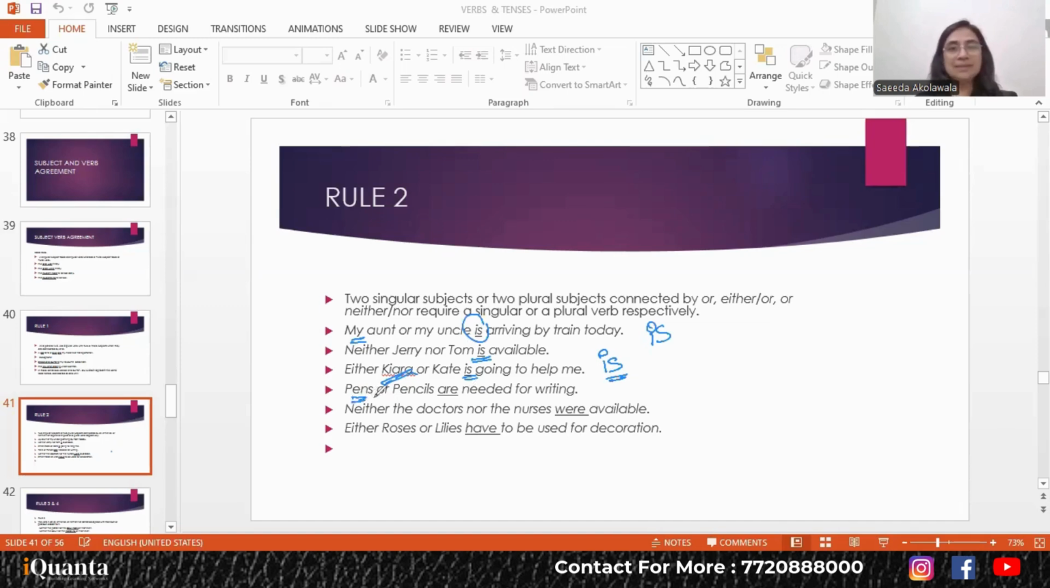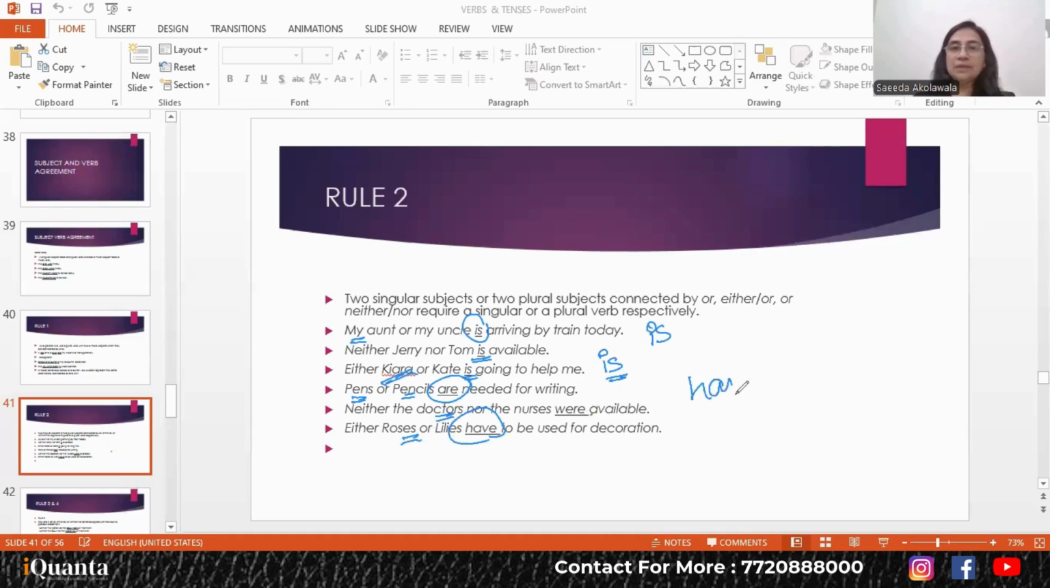अब हो गए pens and pencils. So pens भी plural है. Pens and pencils दोनों plural है. So if there are two plural subjects that are joined by or, either or, neither or nor, well, then the verb will be plural. For example, pens or pencils are needed for writing. Neither the doctors, plural, nor the nurses were available. Either roses or lilies have to be used for decoration.